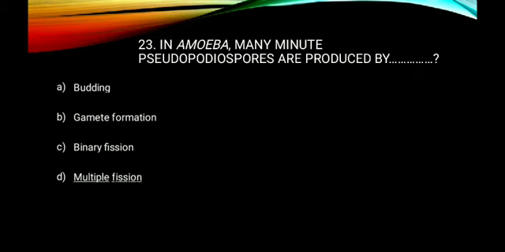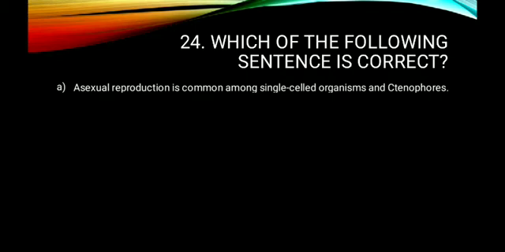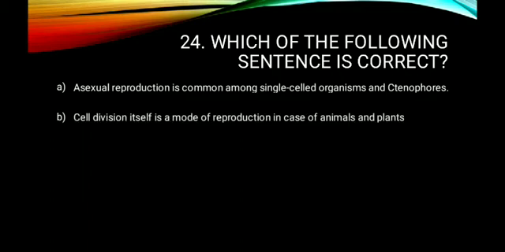Which of the following sentences is correct? Asexual reproduction is common among single-celled organisms and ctenophores. Is this correct? Asexual reproduction is common among single-celled organisms, that may be right, but in ctenophores there is sexual reproduction. Cell division itself is a mode of reproduction in case of animals and plants. Is this correct? This statement is not correct, because in all the animals, cell division is not the mode of reproduction. There are different methods of reproduction in animals.